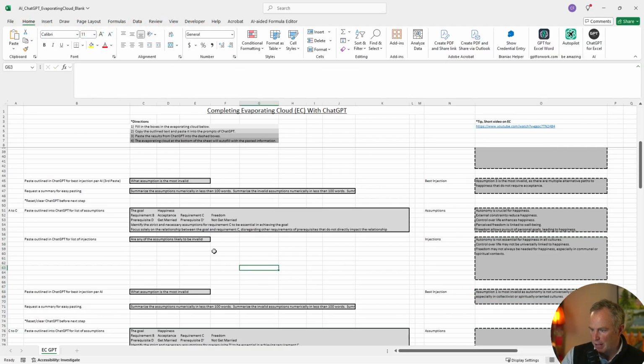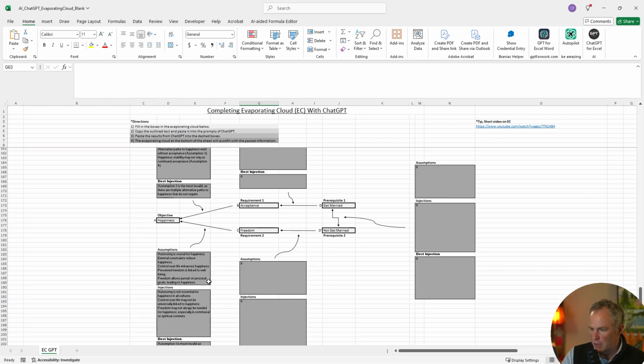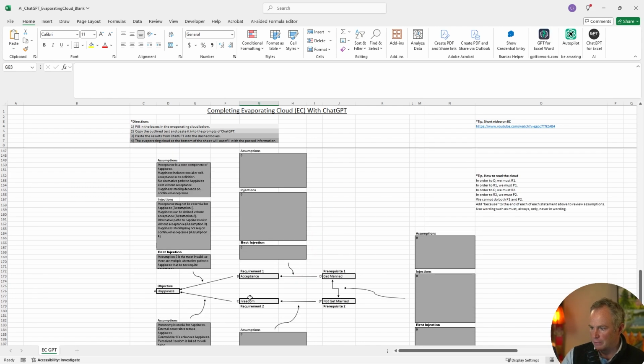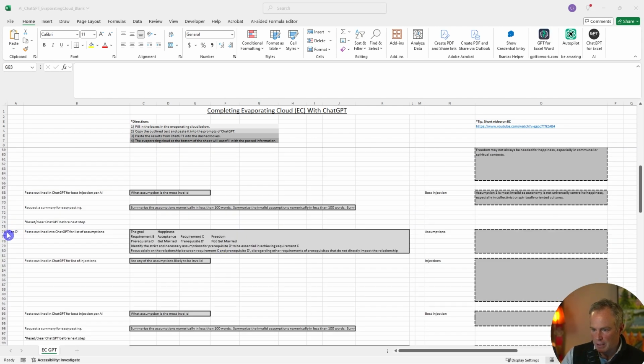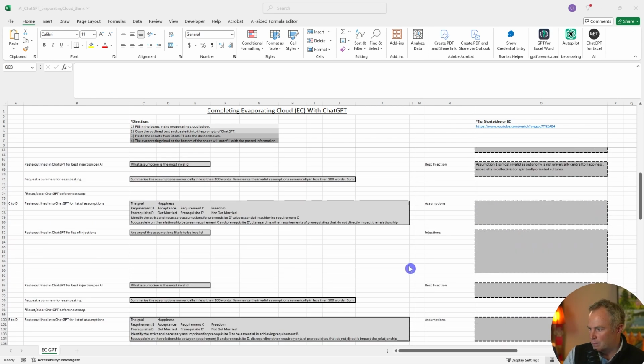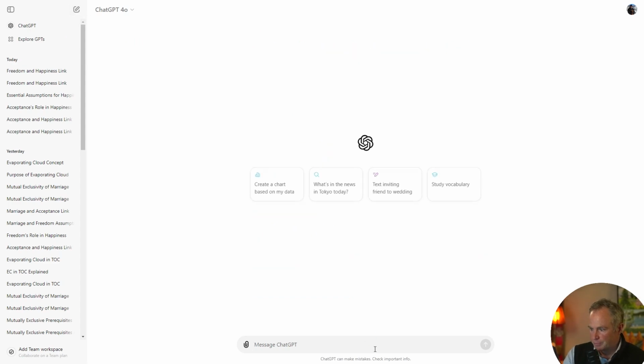Now that we put that in there, if we scroll down, we'll see the next leg of our evaporating cloud is filled out. Now let's look at our C to D leg. In order to have freedom, we must not get married. We'll do this just like we did the last one. I'll do it a little faster. It's important you clear out ChatGPT each time you get to a new leg.